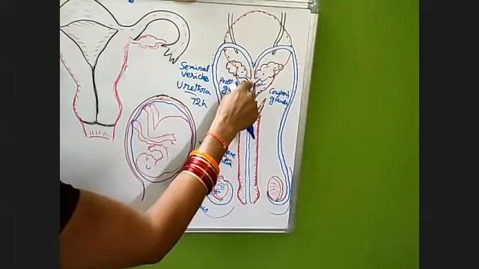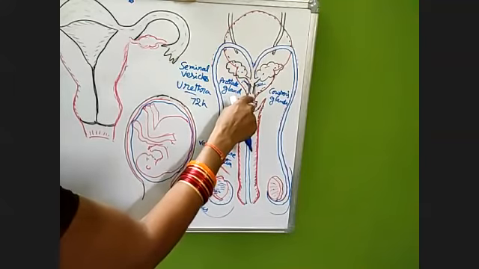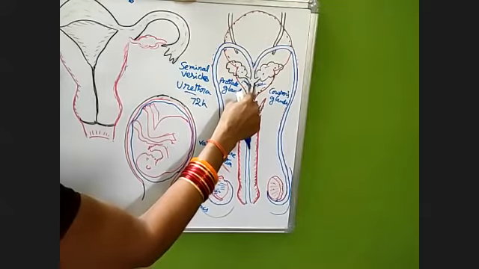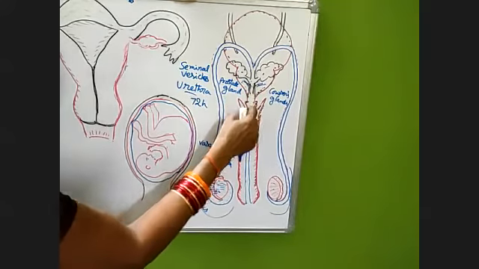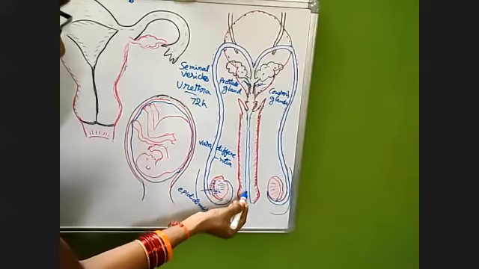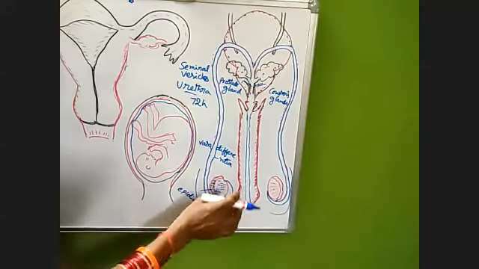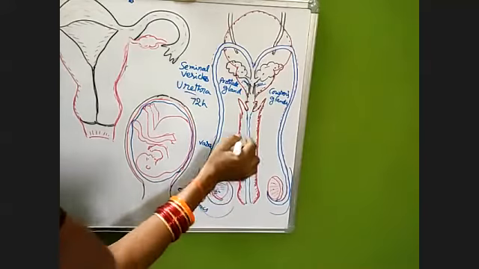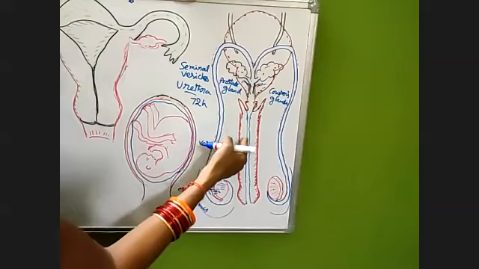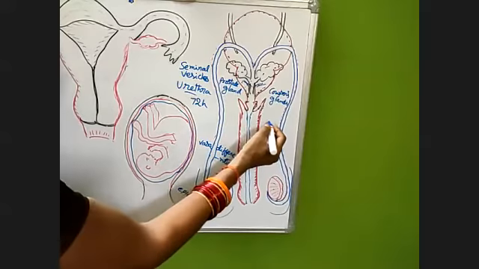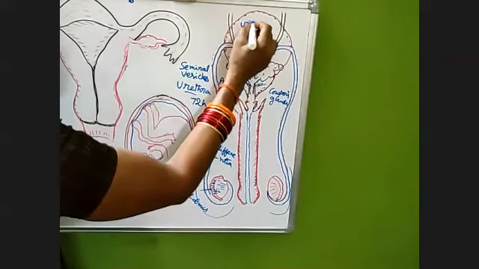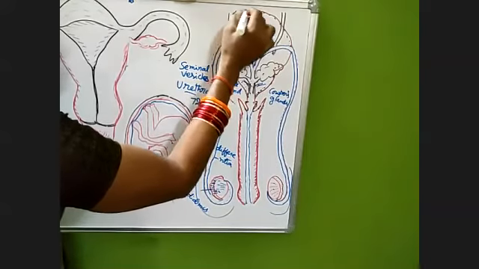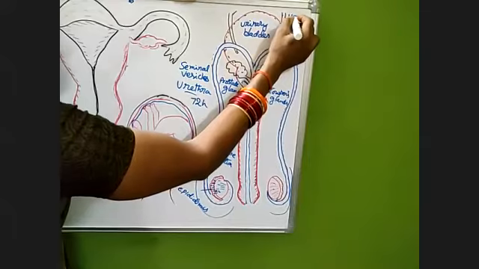Along with the spermatozoa, they get nourishment, the acidity is nullified by the Cowper's gland secretions, and then they get nutrients for their survival, and they travel through this tubular structure called the urethra. This urethra is not only sending out the spermatozoa or the semen along with the secretions of these three, it is also useful in sending out urine. This is the urinary bladder. And these two black color tubes are called ureters.